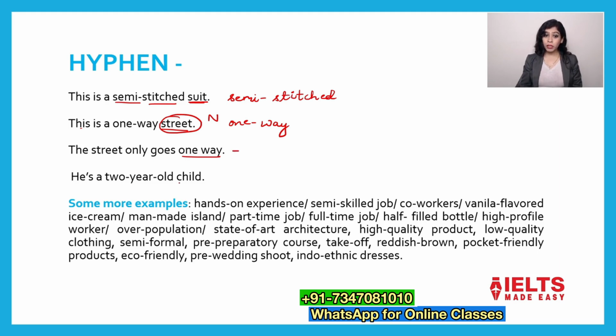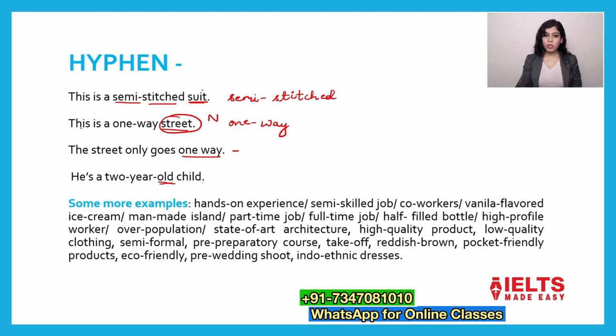He is a 2-year-old child. So we have written he is a 2-year-old child. Between 2 and year and between year and old, we have put hyphen. We will not write years because we have already mentioned old. Again, semi-stitched suit.